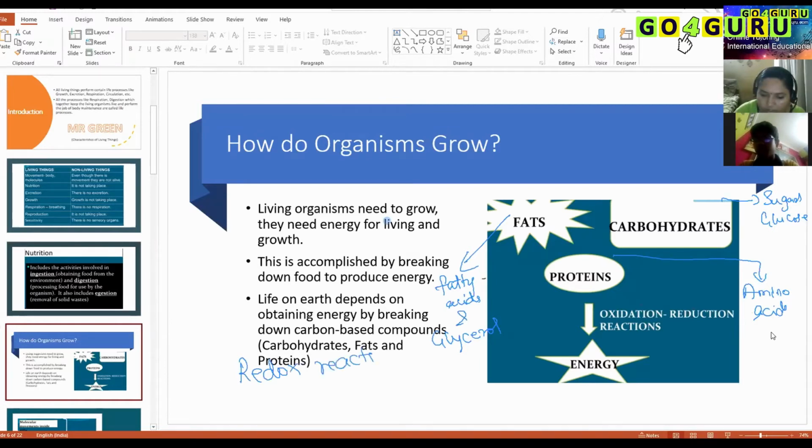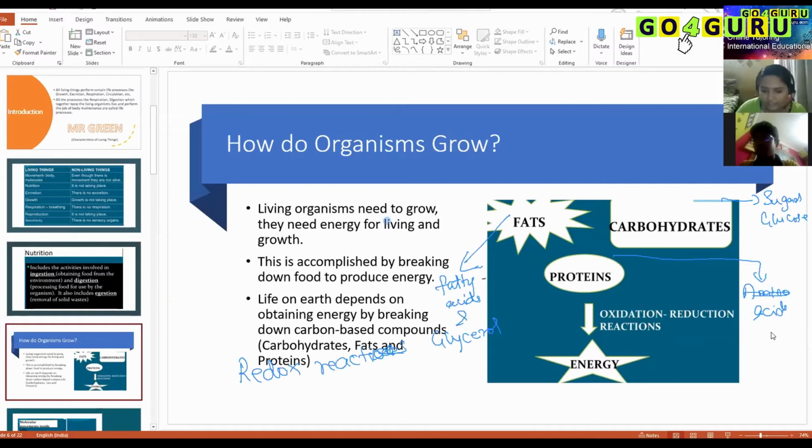Do you know what a redox reaction is? Oxidation and reduction happen in the same reaction; both are happening together. So again, what is oxidation?